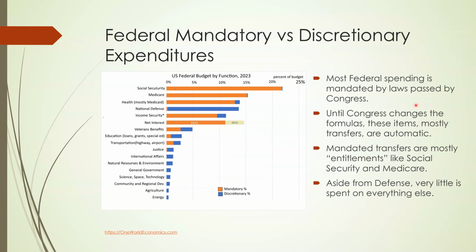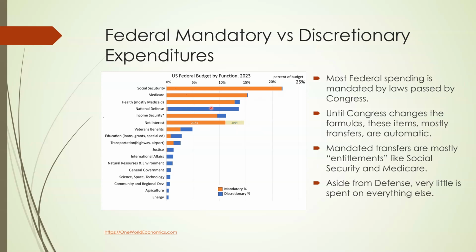Most federal spending is mandated by laws passed by Congress, such as the Social Security Act and Medicare. Until Congress changes these formulas, these items, mostly transfers, are automatic. They're called mandatory spending. The national debt payments are also mandatory. Mandated transfers include entitlements like Social Security, which is the largest item in the federal budget, and Medicare, which is the second largest item in the federal budget.